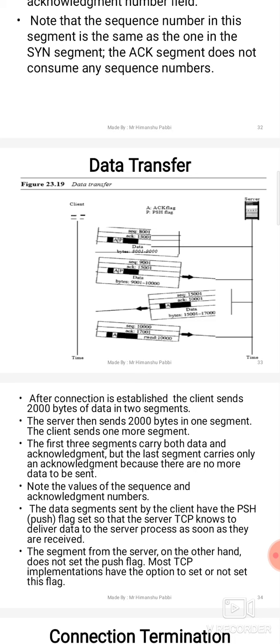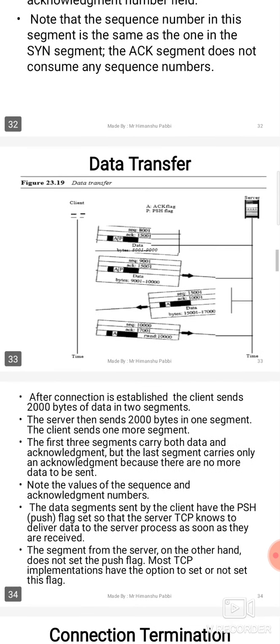Acknowledgement flag is set to 1, and push flag is also set to 1. Push flag set to 1 means process these packets immediately and send them to the application layer. Okay, it is just like a notification, like an advertisement. When you see YouTube videos, an advertisement is shown to you, it is similar to that.